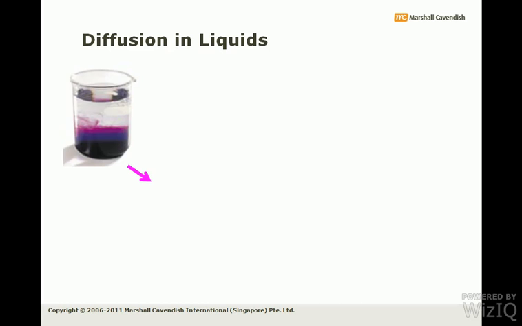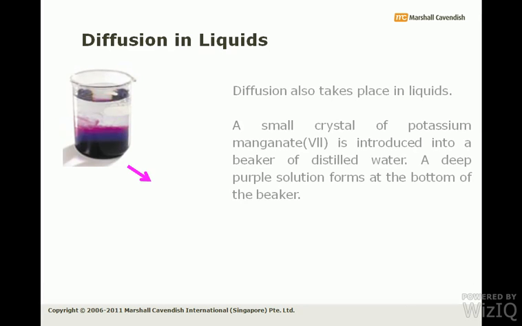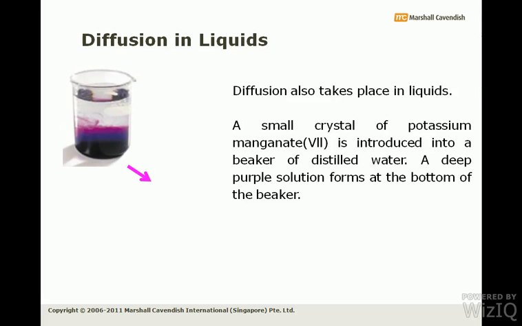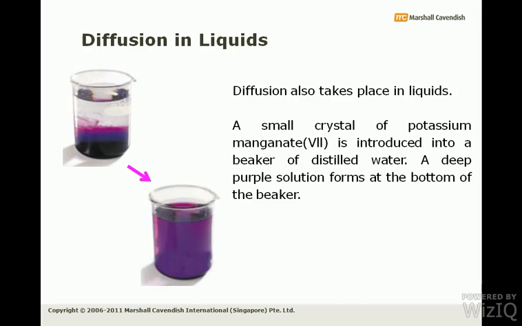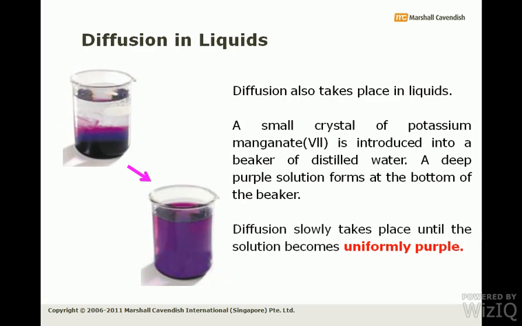Now moving on to diffusion in liquids, I'm going to demonstrate it with one very good practical, sprinkling a few crystals of potassium permanganate, which is a very intense purple solid, into water. It dissolves in the water on its own, but because it is a solid and water is a liquid, the rate of diffusion of a solid is a little slower than that of a liquid, and the rate of diffusion of a liquid is a little slower than that of gases. So what will happen is that this deep purple solution will first stay at the bottom, and gradually you will see a very uniform purple solution after many hours.